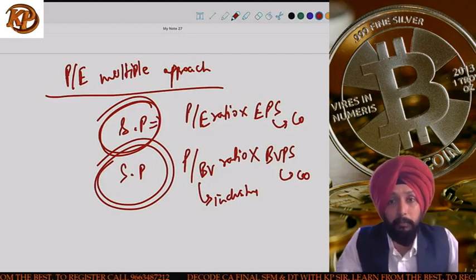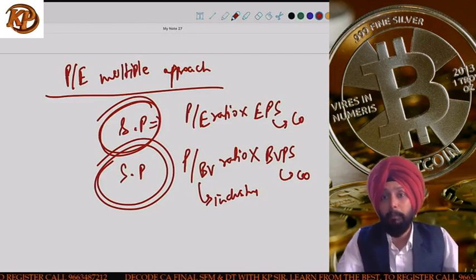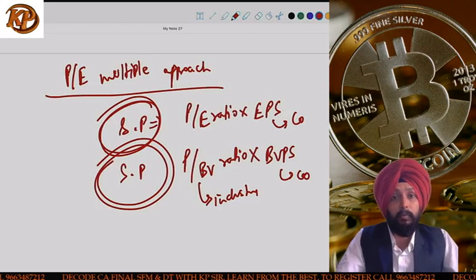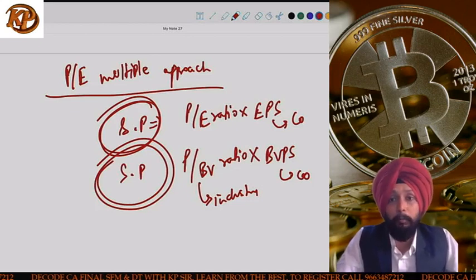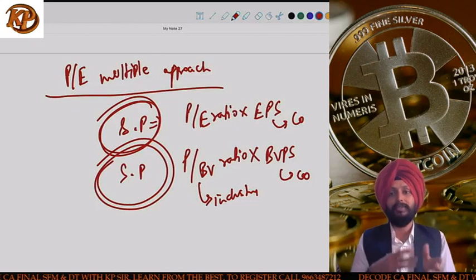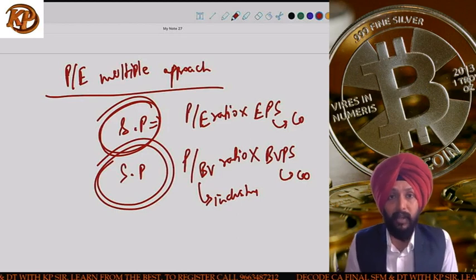You can't compare SBI and ITC. You can compare SBI and PNB, and you can compare ITC with Dabur or Britannia or Colgate, but you can't compare between SBI and ITC, or you can't compare between Infosys and Dr. Reddy. You need to compare companies belonging to the same industry. More or less their risk and fundamentals should be same, only then that comparison can be done.